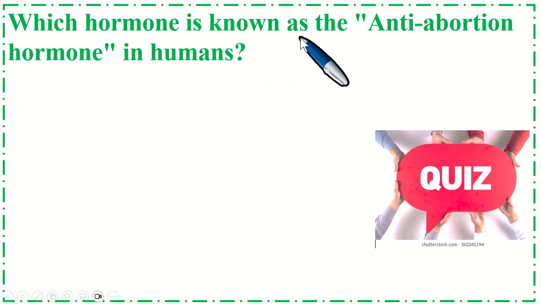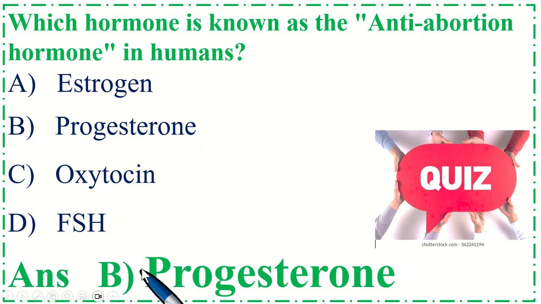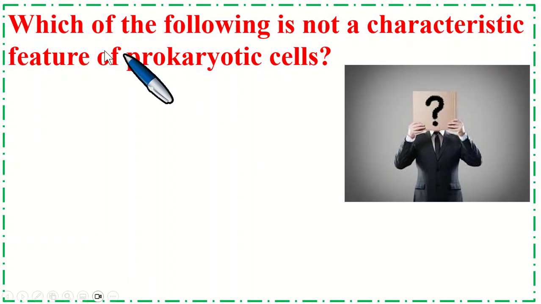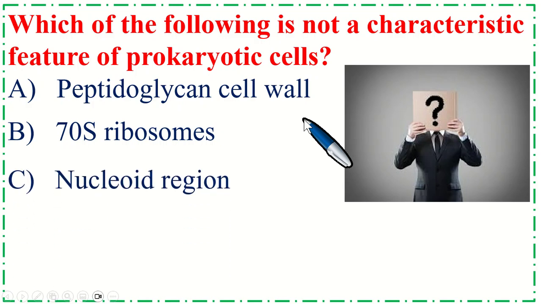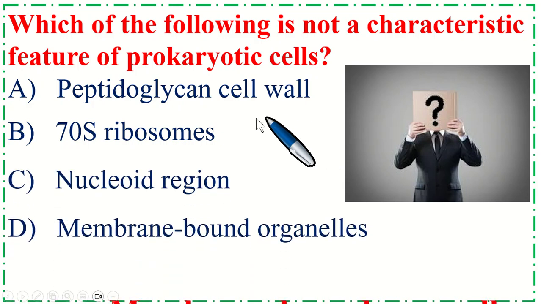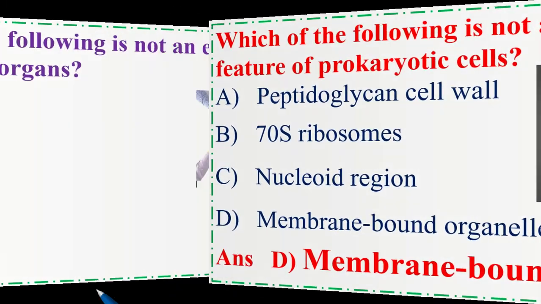Which hormone is known as the anti-abortion hormone in humans? Correct option is B, progesterone. Which of the following is not a characteristic feature of prokaryotic cells? Correct option is D, membrane bound organelles.